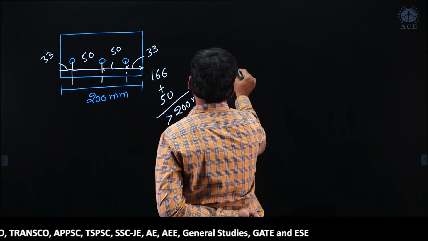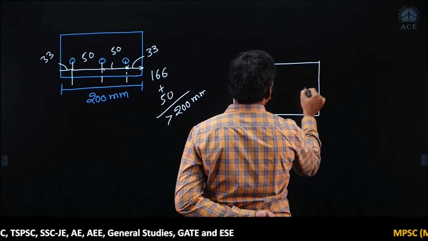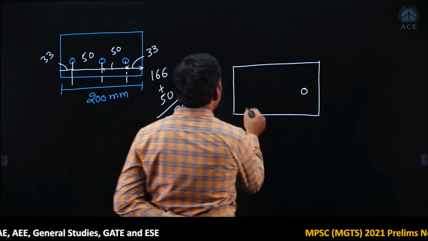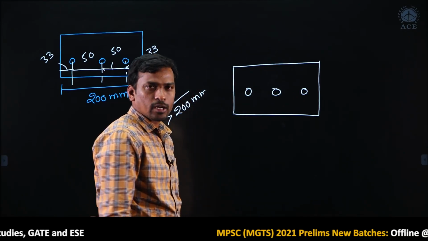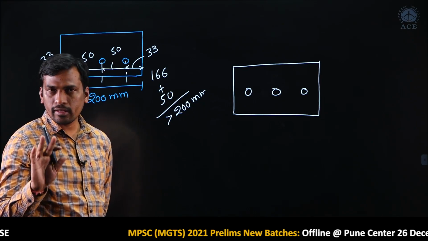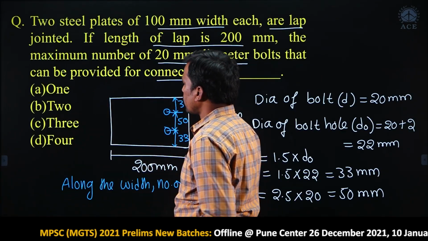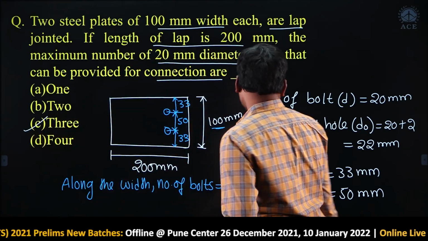Okay. So, it means finally, along the width only 1 bolt we can accommodate, along the length we can accommodate only 3. It means in the connection maximum number of bolts are only 3, right. So, option 3 is correct. Please note down.